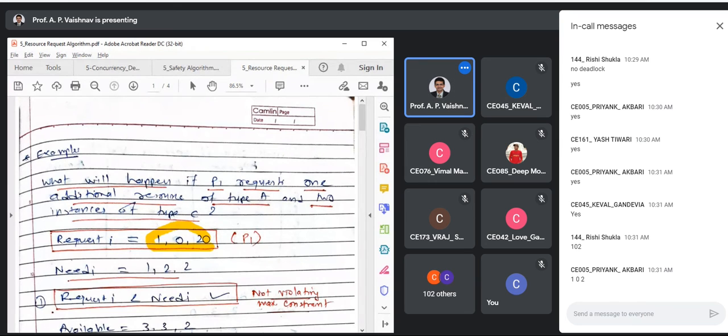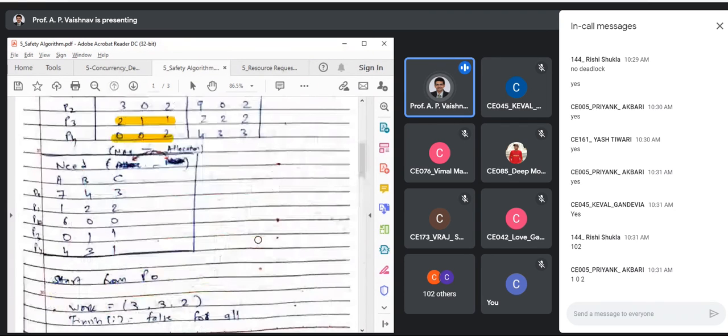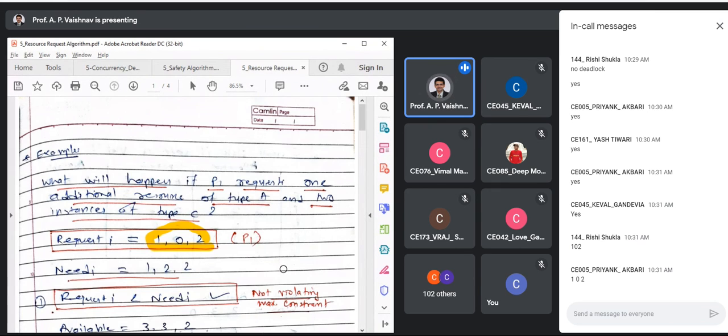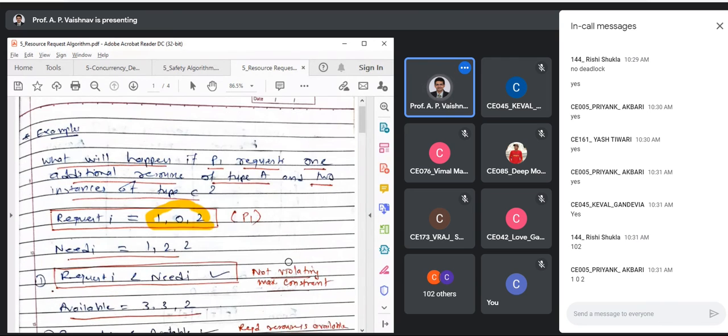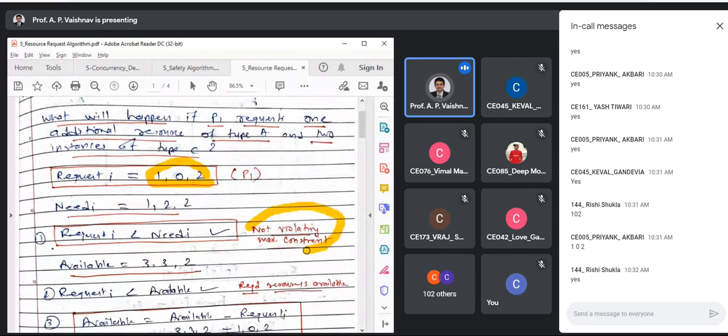Okay. What is need of P1? It is 122 from the last example. Let me just switch back to that. Need of P1, yes, it is 122. I'm following the same example. So is request less than or equal to need? Yes, so it is not violating the maximum constraint. So we can go ahead.